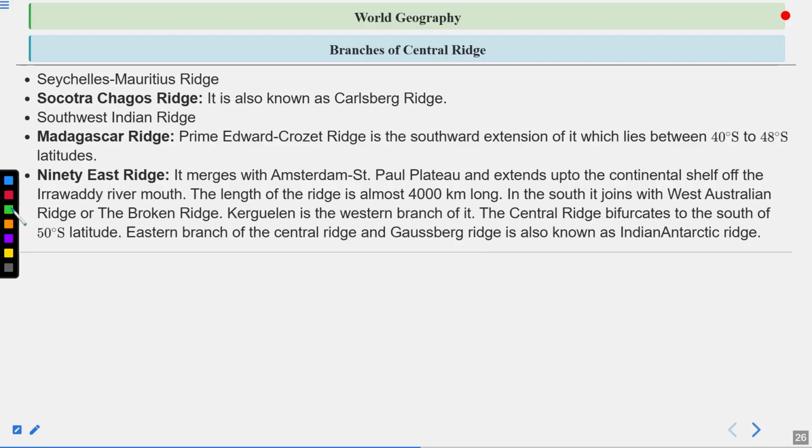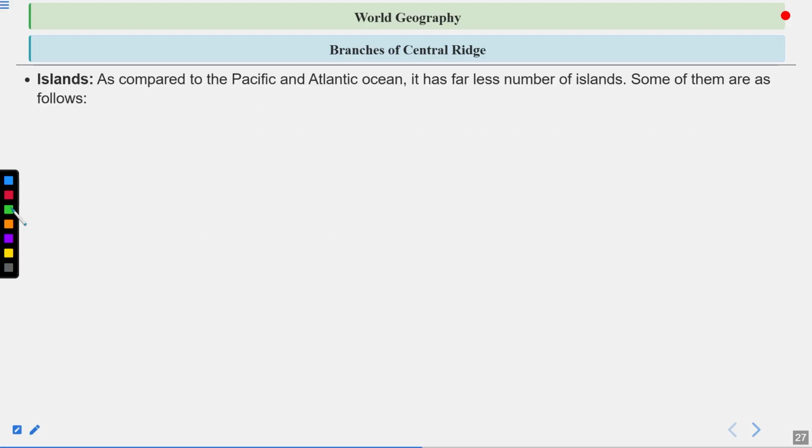So these are some of the very important ridges and branches that are found in the Indian Ocean. Islands: as compared to the Pacific and Atlantic Oceans, it has far fewer islands. Some of them are as follows: